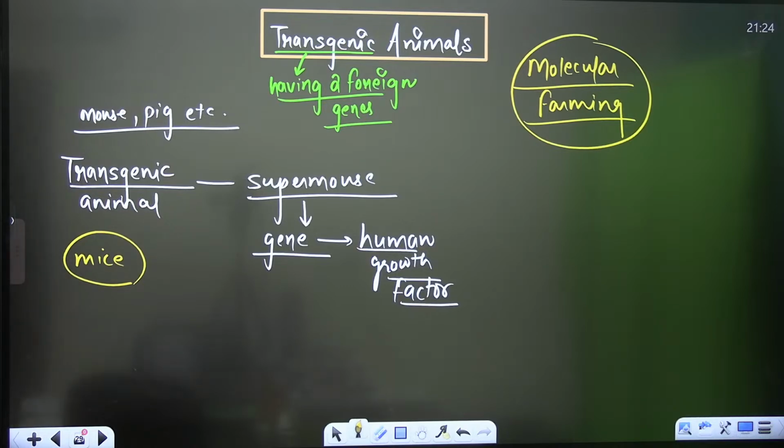Let's take the example of the biological products that we can get. I gave you the example of the milch animals as well. If I have to give you a proper example, as I said, the important biological product being harvested by this method is alpha-1 antitrypsin. What is it?